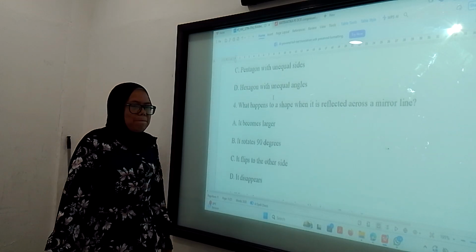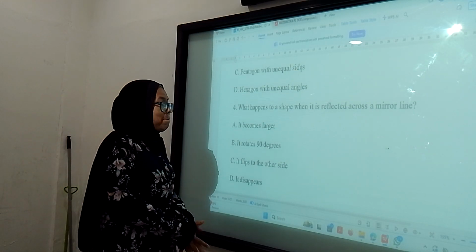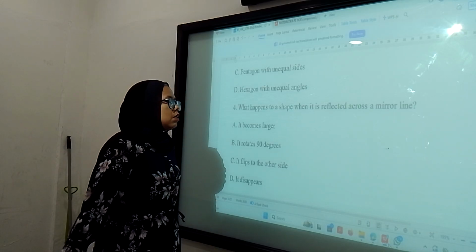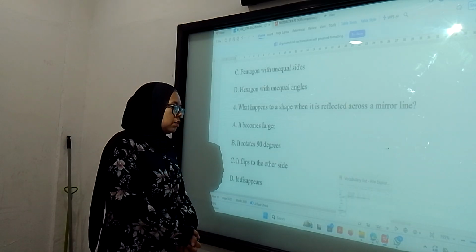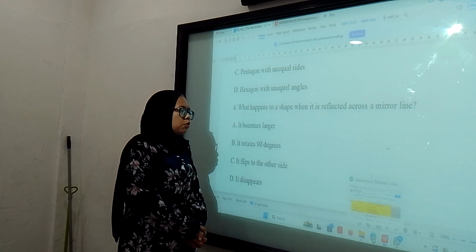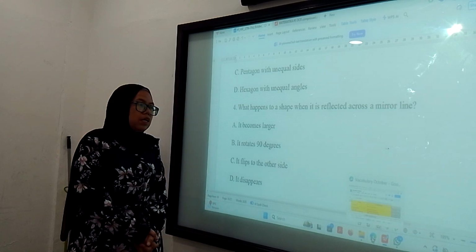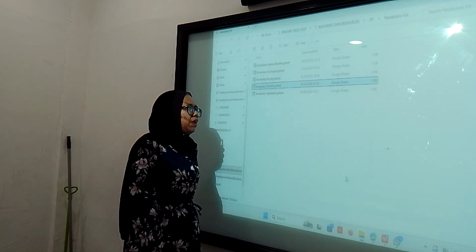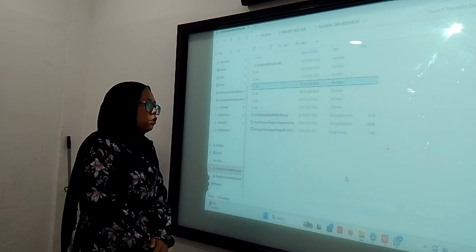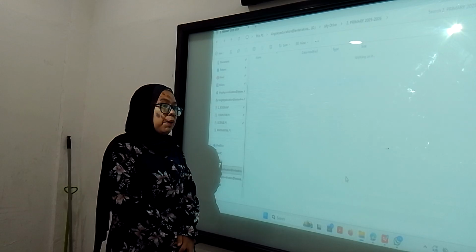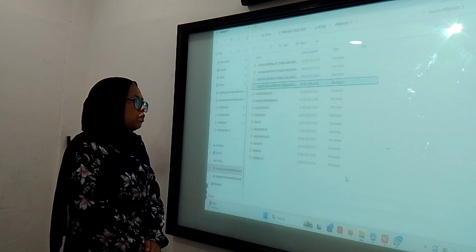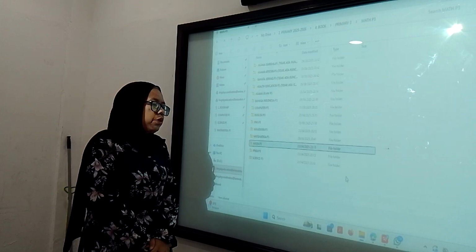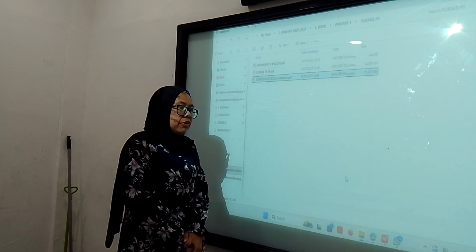So now, for the next week you will have the math project, right? What is the project about? Our project relates to our materials. It is about how to find the line of symmetries, and then we also talk about the mirror lines. The students will use materials like origami paper. The students will be divided into several teams, and then they will work with the origami paper.